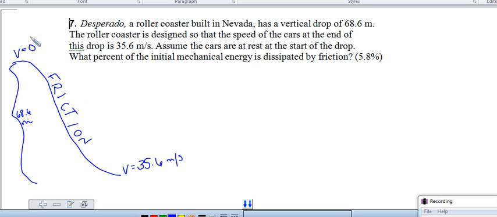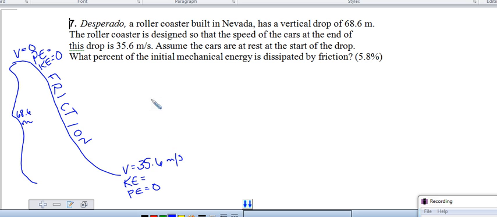If there was not friction, 100% of the energy at the top would be equal to 100% of the energy at the bottom. But with some friction, some of that energy is lost. So a little analysis before we start the problem. At the top, I only have potential energy. There is no kinetic energy at the top. Without friction, I would have all kinetic energy at the bottom. There is no potential energy at the bottom, regardless of friction.